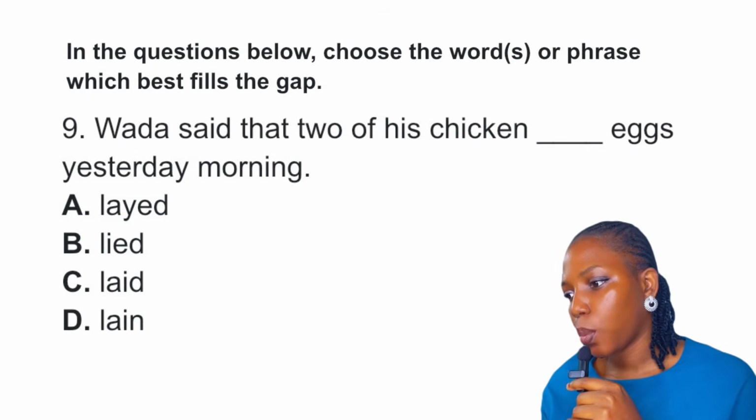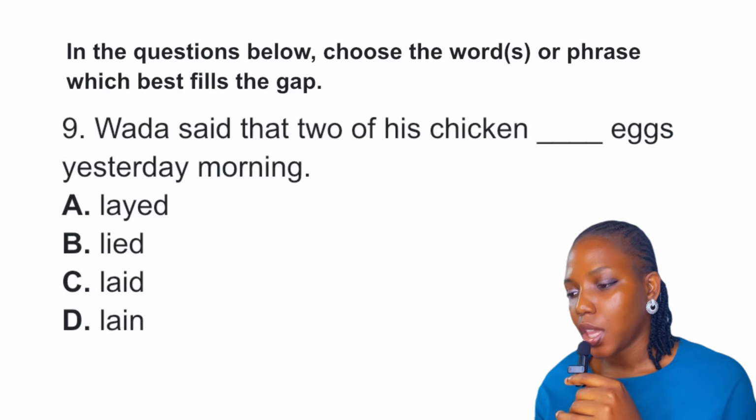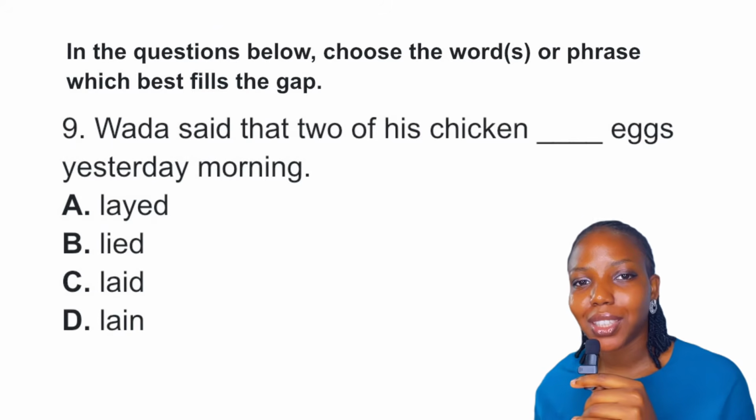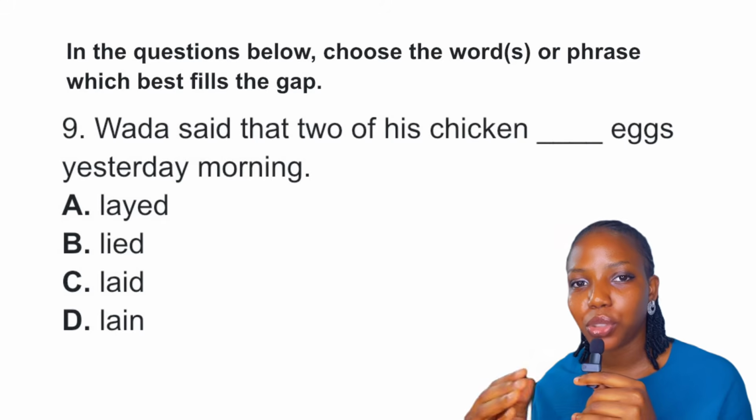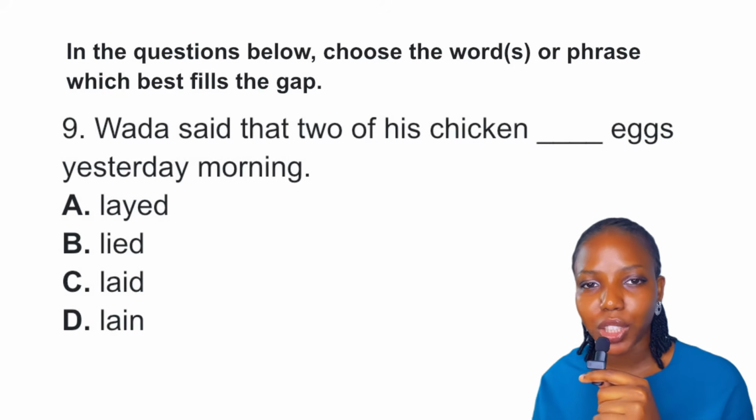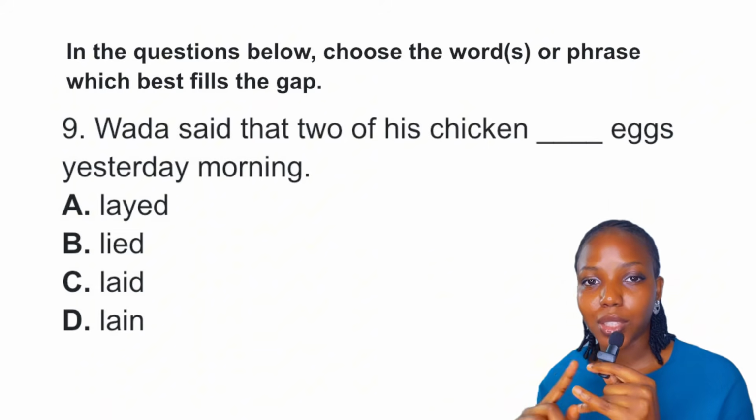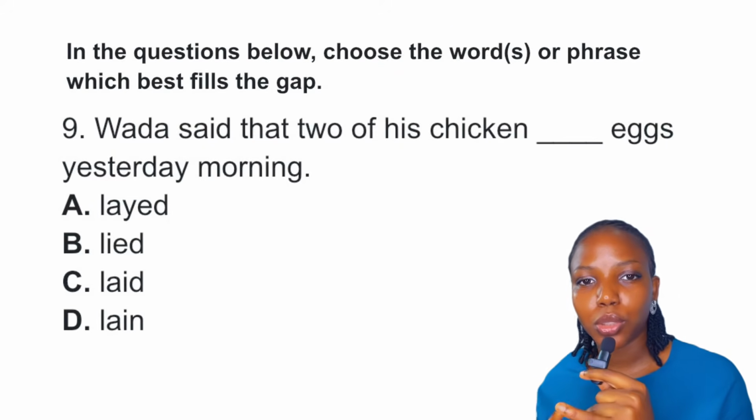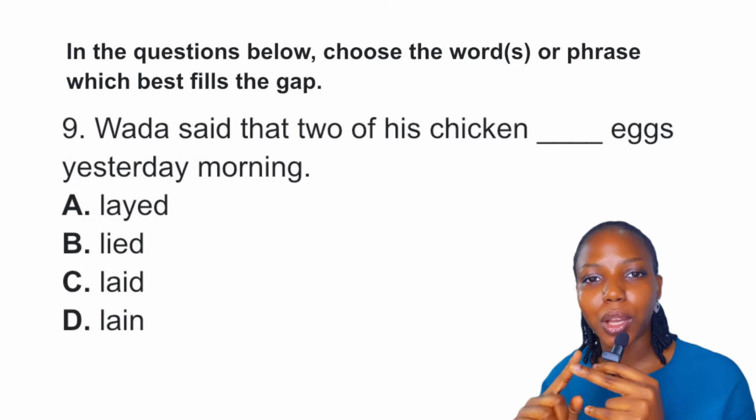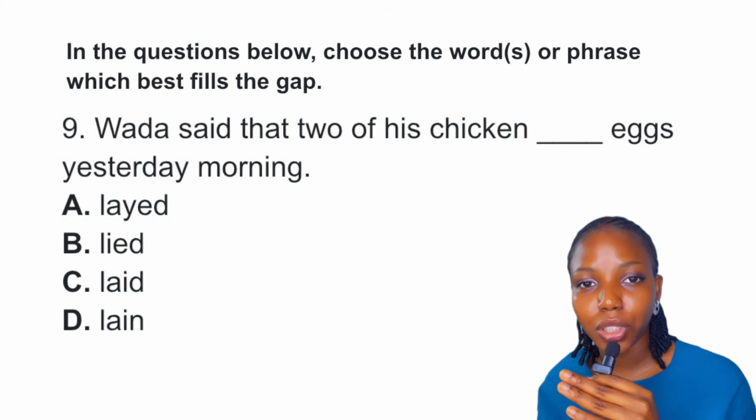Question 9. Wada said that two of his chicken dash eggs yesterday morning. Now, looking at the options, I can tell that this is a test on words that are commonly misused. These are words that are considered tricky even for native speakers of the English language. Now, what am I talking about? These words are: one, lay. Lay means to put down. There's also lie, number two, which means to rest. And number three, we also have lie, which means not telling the truth. So these are the words, three of them.